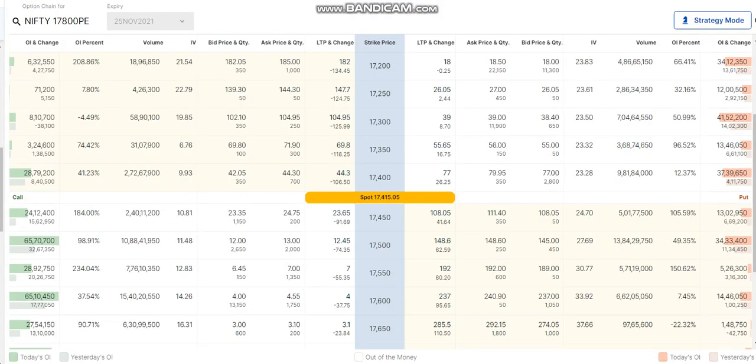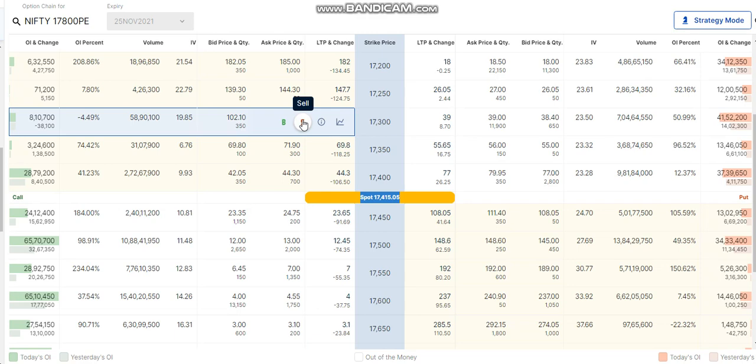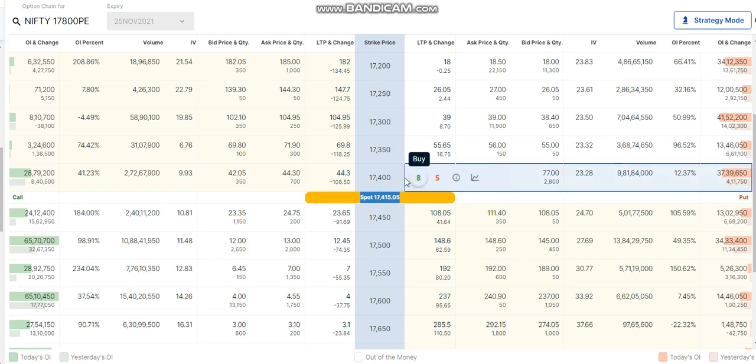By keeping option buyers in mind, what you can do is, once the trend is confirmed in the morning, before 9:30 or even around 9:20, you can enter the trade by selecting the strike price which is nearer to the spot price. Buyers always rely on strike prices near the spot price. I'm repeating again: at the moment the market gives the trend, at that moment you need to check the spot price and then select the strike price.